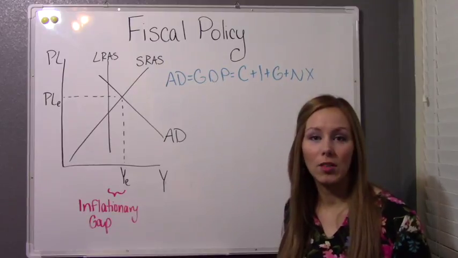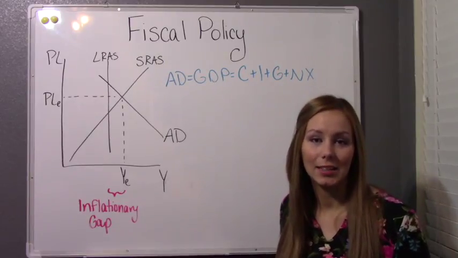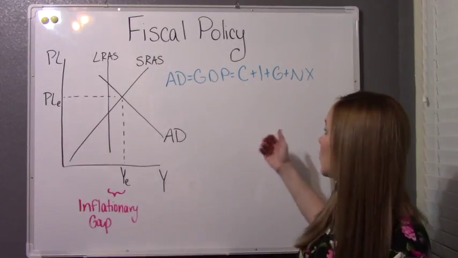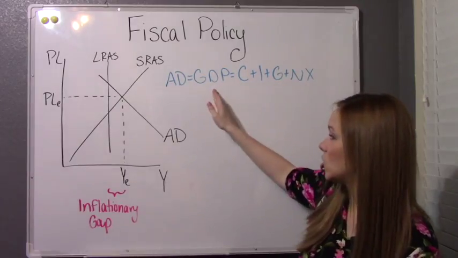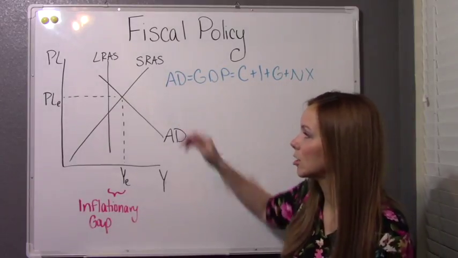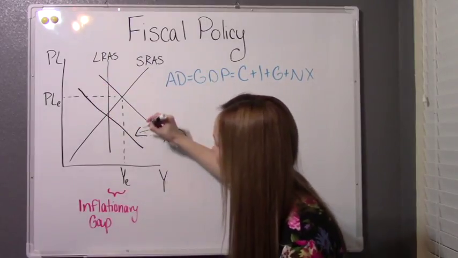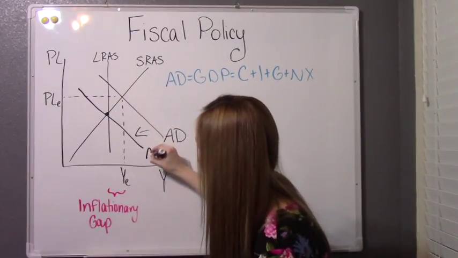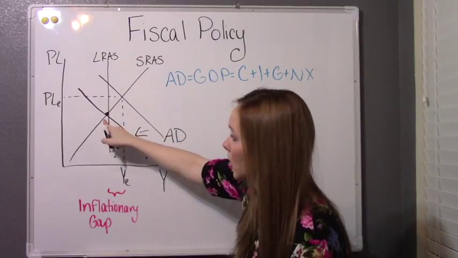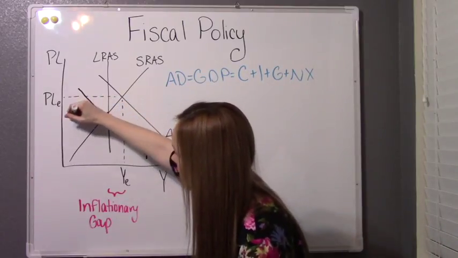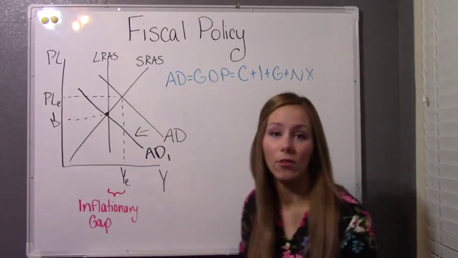So like I said, we're going to either decrease spending or increase taxes. And it's the same reason as before: if we decrease government spending, GDP is going to decrease, so aggregate demand would decrease. And when that happens, aggregate demand would shift to the left and would bring us back into equilibrium. And as you notice, it's going to decrease the price level as well.